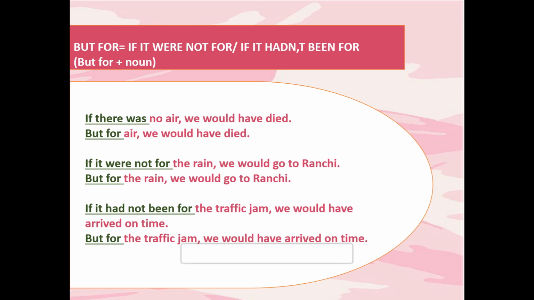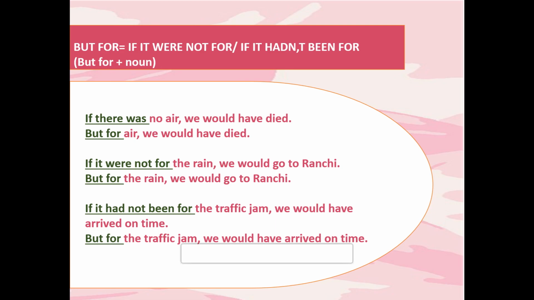Now the second example, if it were not for the rain we would go to Raji. Here the answer is but for the rain we would go to Raji, means if there hadn't been any rain we would go to Raji. So here but for means if there hadn't been any rain, but instead of writing if it hadn't been any rain we have written but for. It's simple to write but for, and it generally shortens the phrase, or you can say the term.